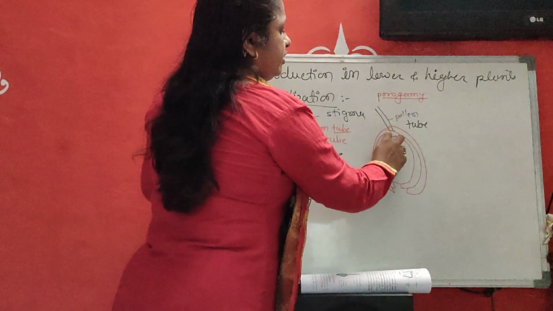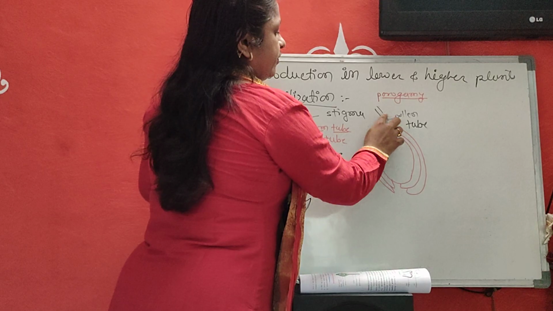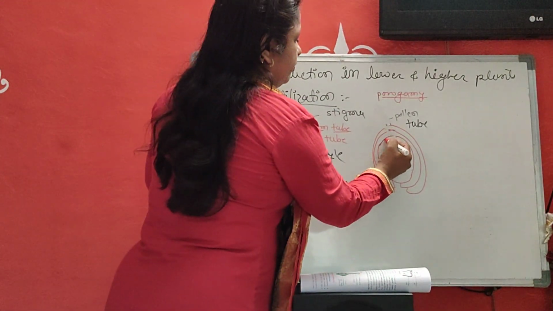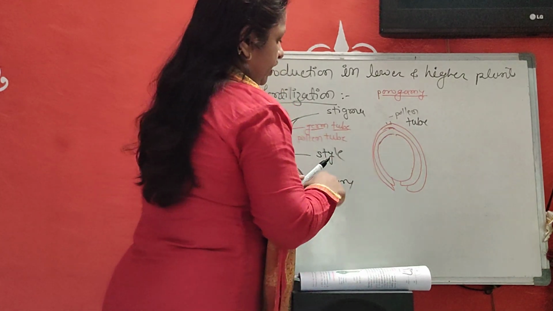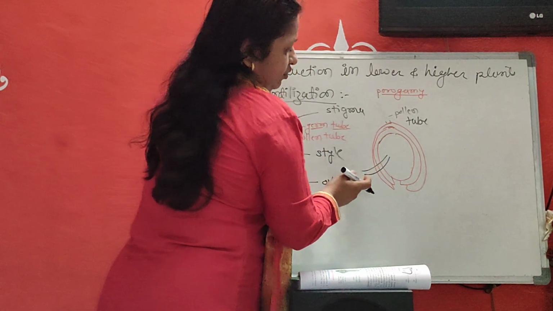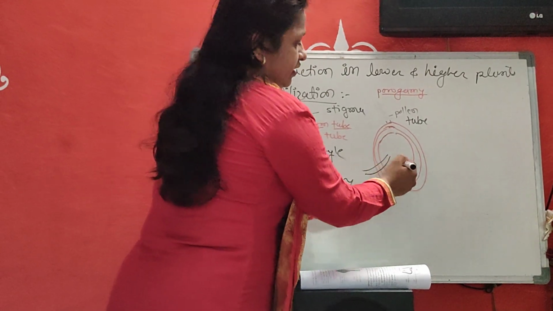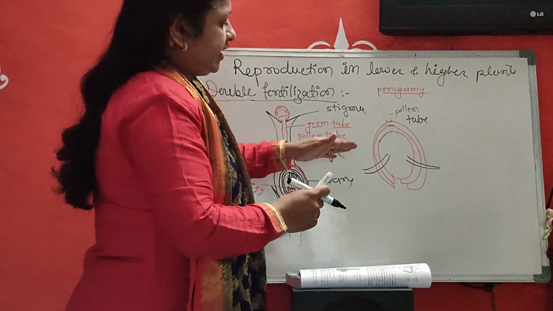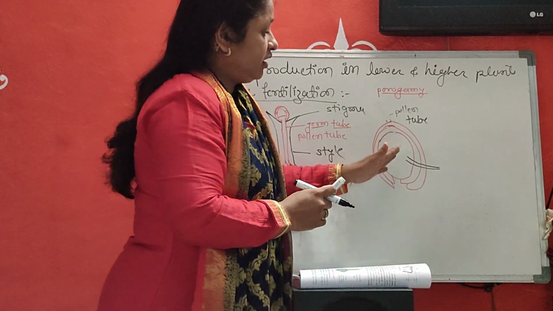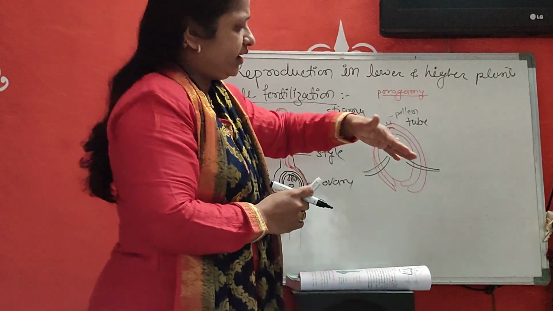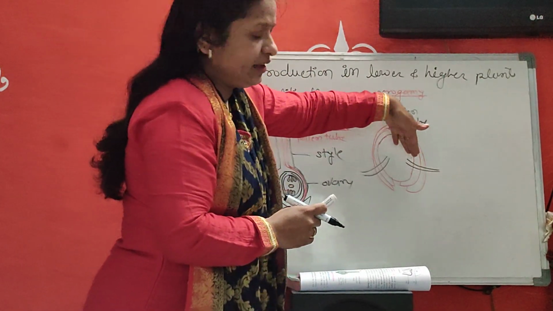And also in some plants the pollen tube enters through the integument. Sometimes it can enter in this way, it can penetrate the integument, or in some plants it can penetrate the integument in this way.